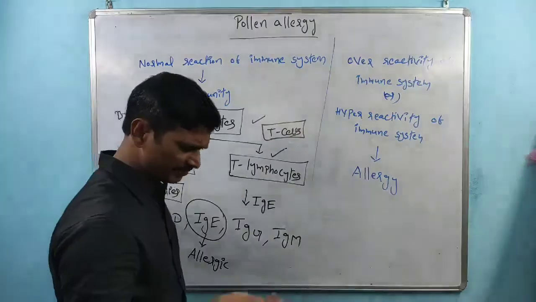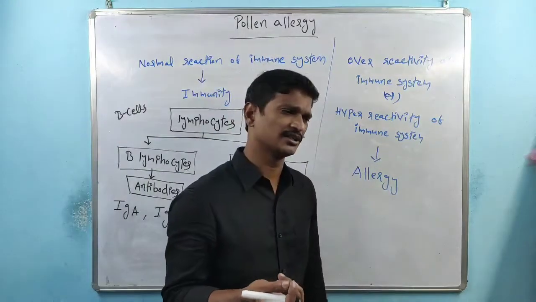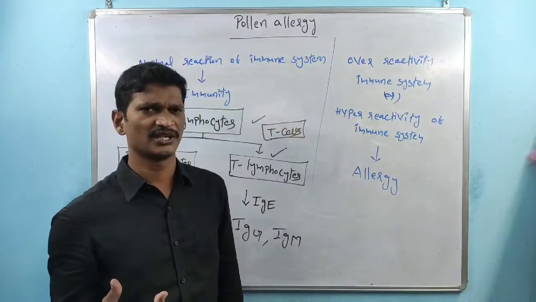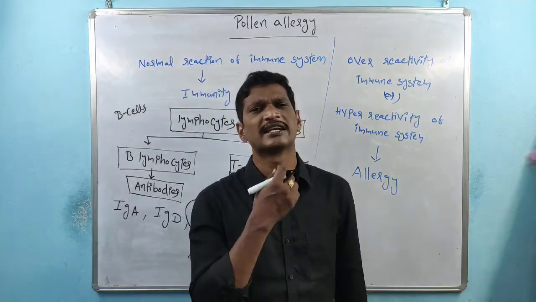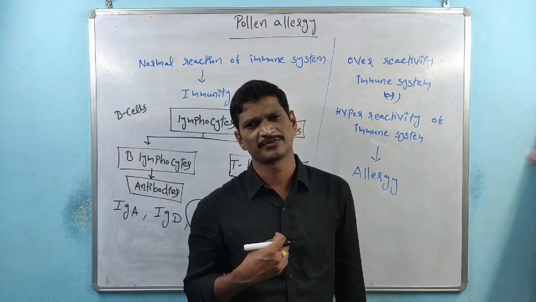When a person has allergic reactions, or that kind of genes are present, simple: one pollen grain enters the person's body.